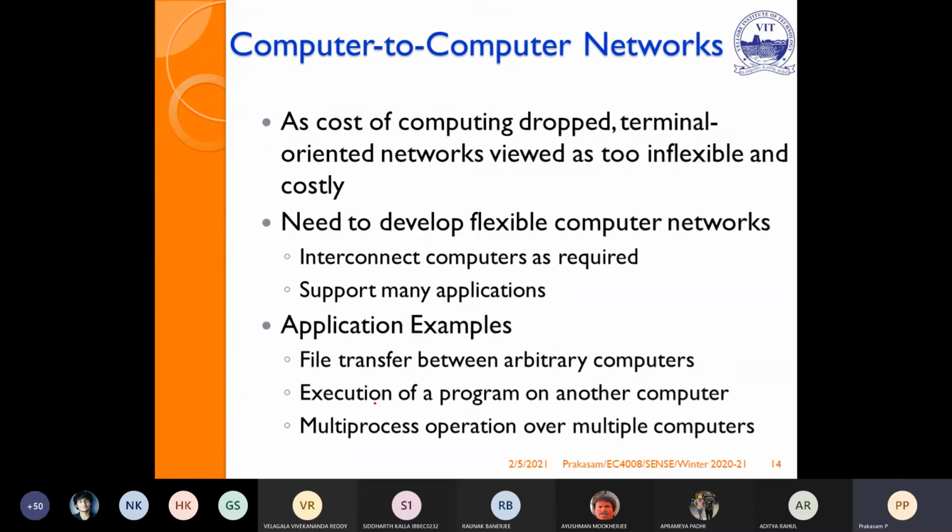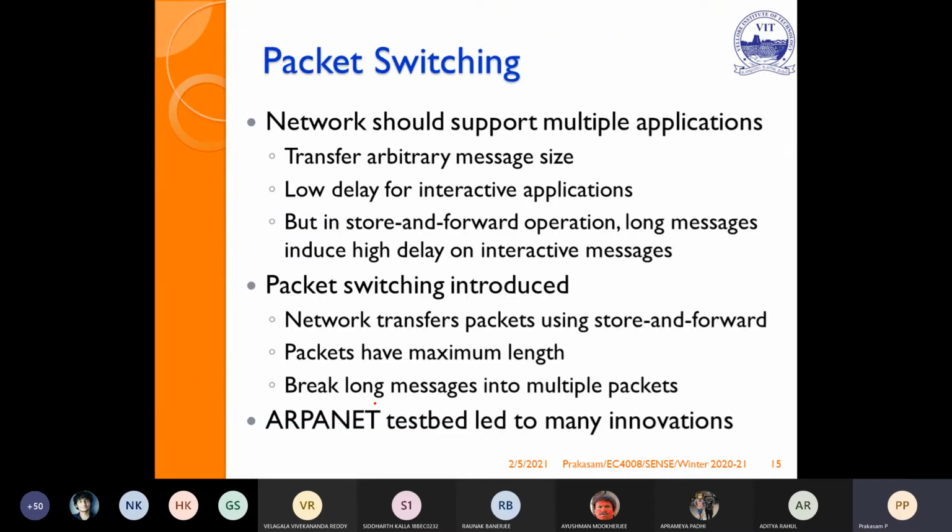Now, the computer-to-computer networks. Due to technology development, flexibility and multiplexing, the cost has dropped, with very high speed at a very low cost. It also has flexibility. Then applications, for example file transfer, execution of programs, multiprocessing. Now, due to technology development, computer-to-computer networks are supposed to connect more users and support many applications.